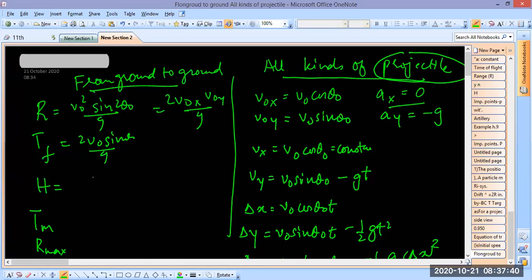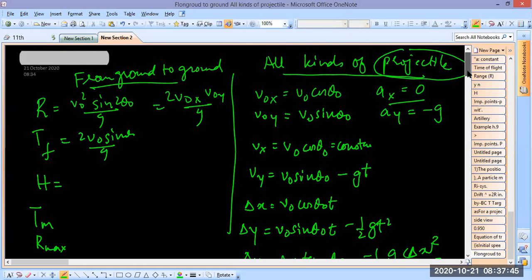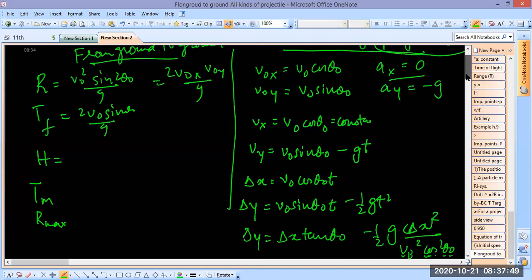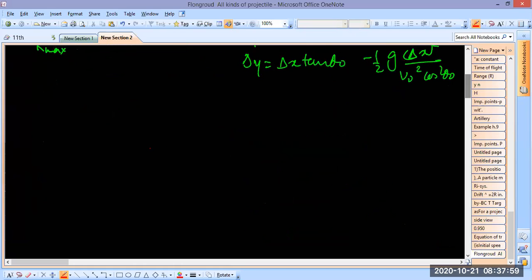But the things on the left side, these formulas are only true for ground to ground. So keep this in mind. What I mean to say is the things on the right side are superior. Why are they superior? Because if a question like this is asked, everyone will know the left ones. But if the question is asked like this, you can't go straight, of course, but like this.